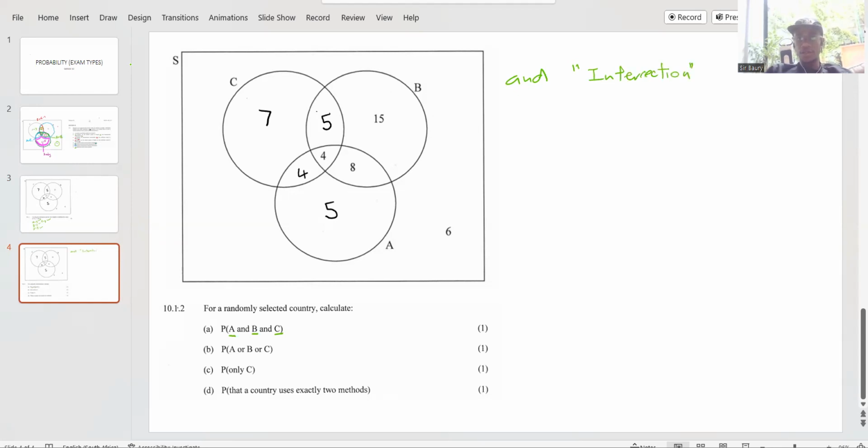It's the intersection. So A and B, if you check A and B, this is what they mean here, the intersection. Then you have this also.